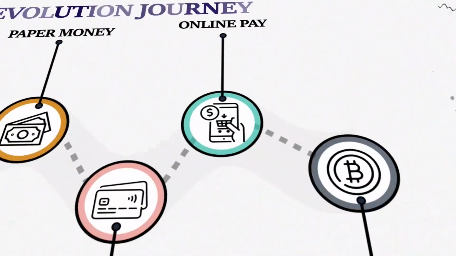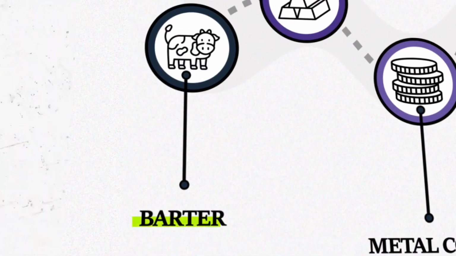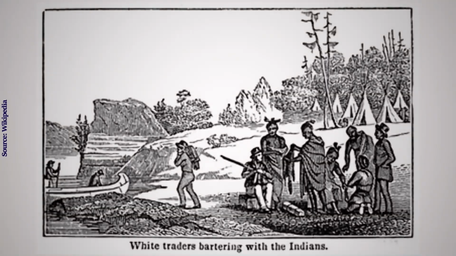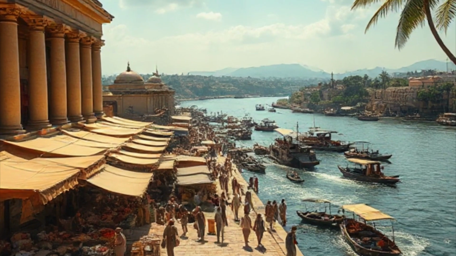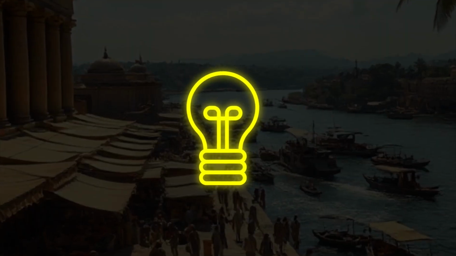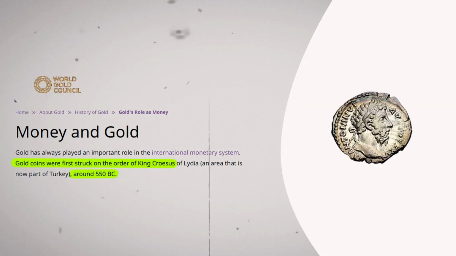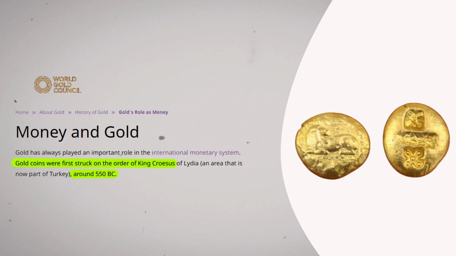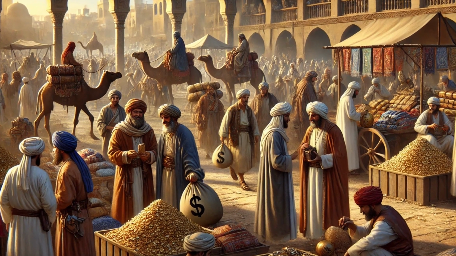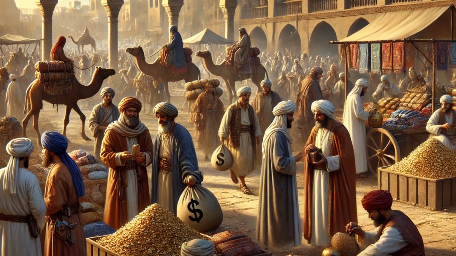In ancient times, people used to trade through the barter system. This is an example: he is paying his yearly subscription with a chicken. Another example of this system: white traders bartering with the Indians. But this system gradually vanished due to some practical challenges. They needed something more efficient. Then the first form of currency came from commodity money, things like gold and silver as coins. This time they also faced challenges like gold security and carrying a huge amount of currency.